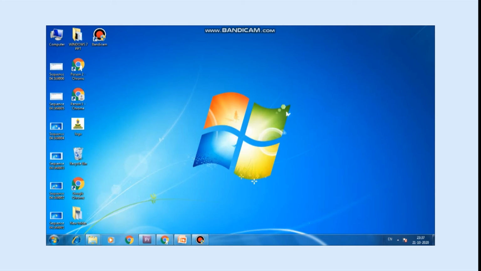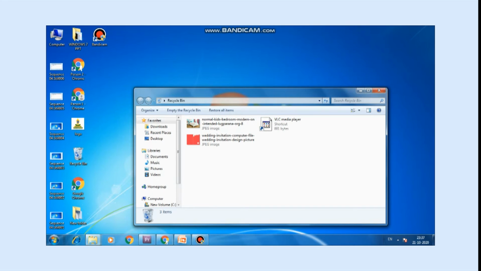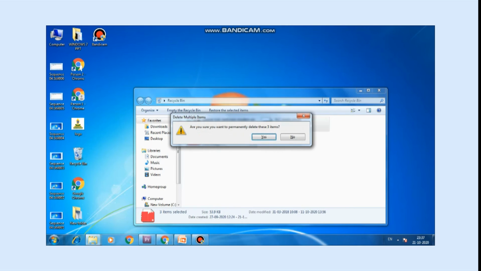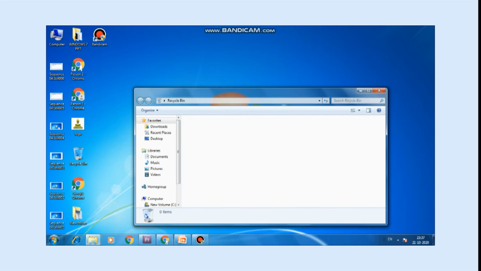Next one is the recycle bin. Students, it is like a trash, a dustbin. When we delete a file, it does not get permanently deleted from the computer. It is saved in the recycle bin until you delete it from there. We can restore the files or delete the files permanently from the system by using the recycle bin.